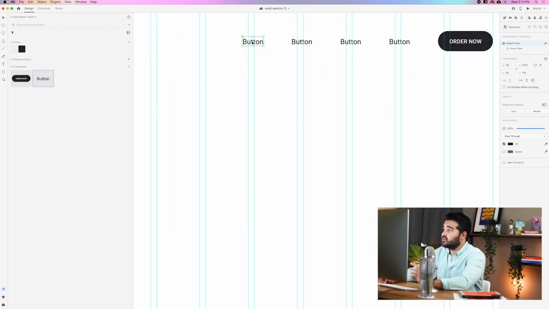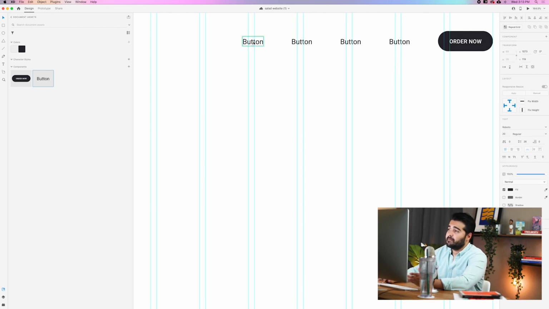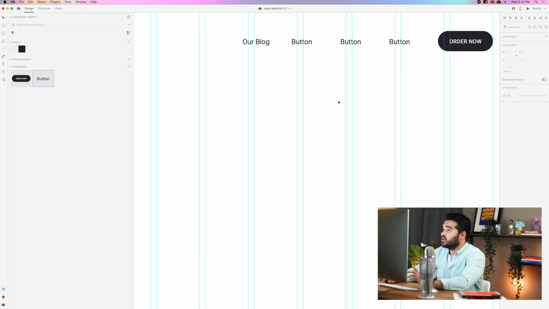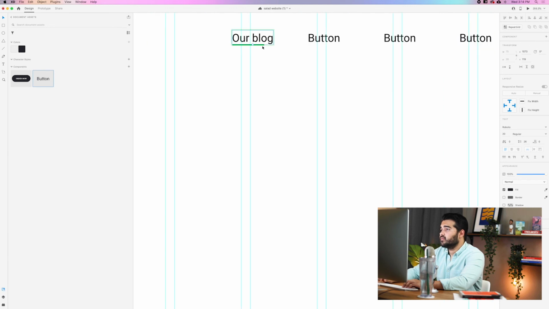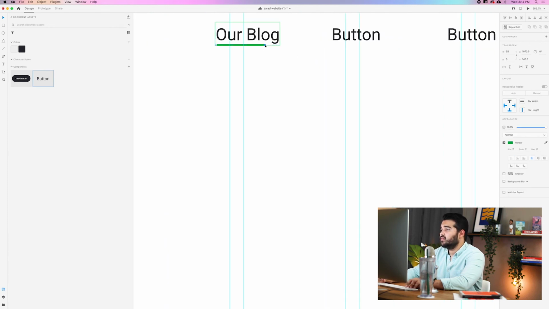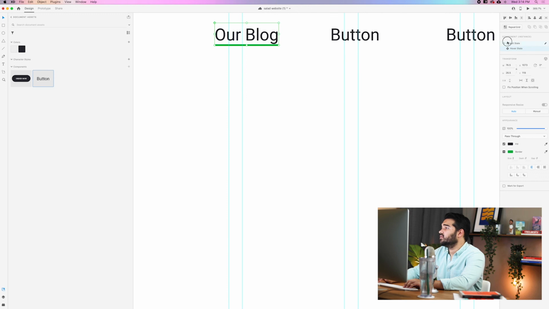So the first thing we're gonna do with this one is we're gonna change the text to button to our blog. And again, we gotta go to the component, we go to the hover state, and we put again our blog. And then let me put it like a title, like a title case. I think it looks really cool if we do it like that. And then we go back to the default state.